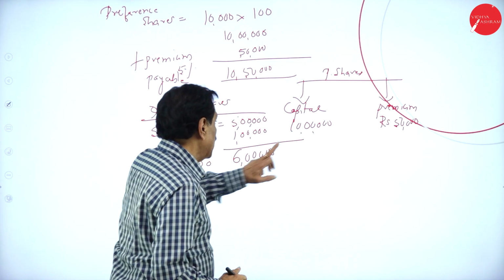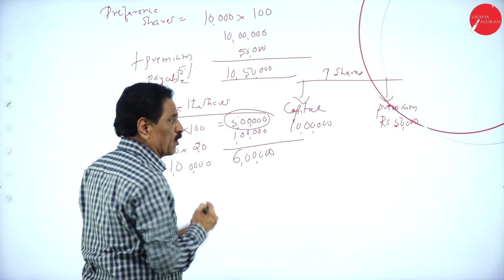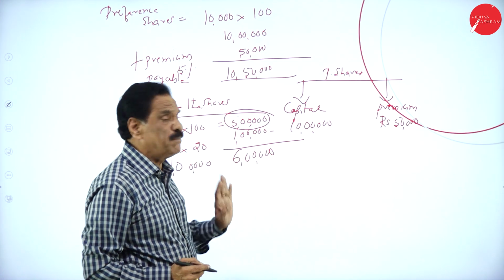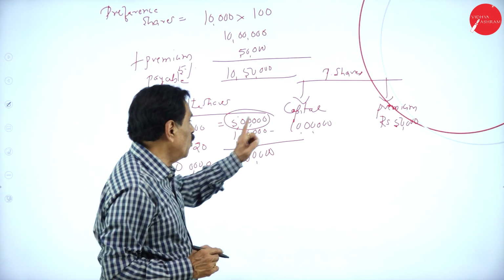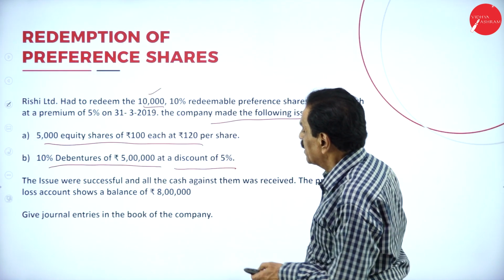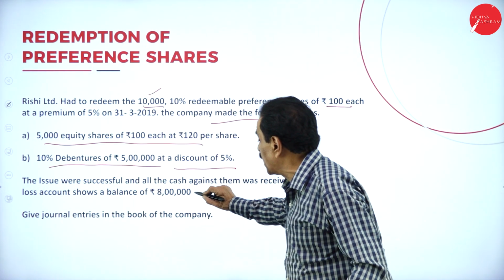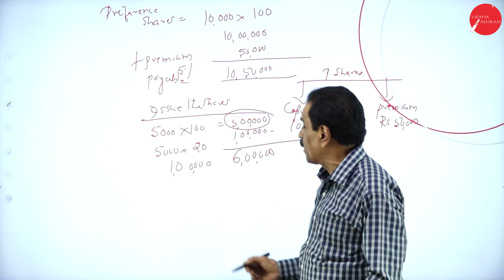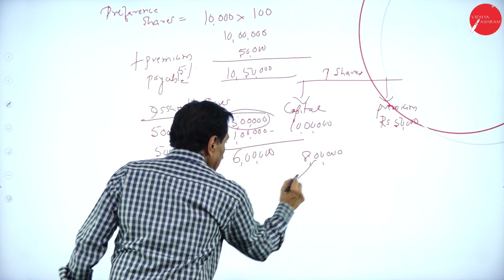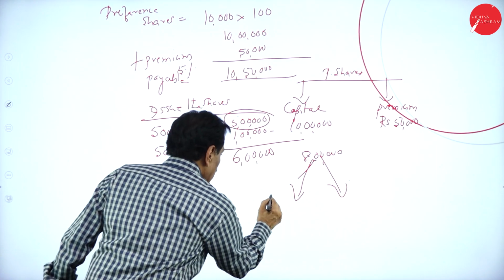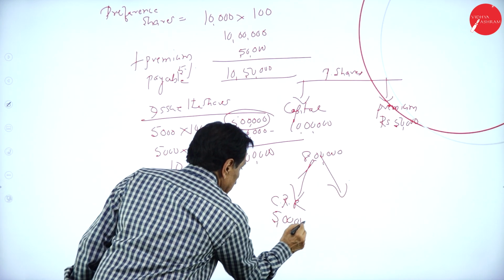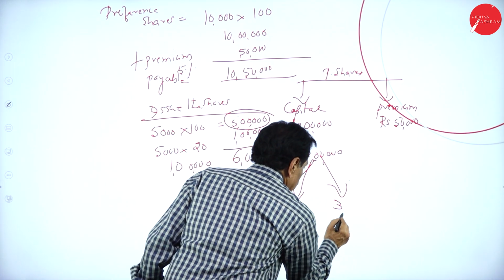How much do you have to pay? 10 lakh. How much available by issuing the shares? 5 lakh rupees. How much premium is payable? 50,000. How much available? 1 lakh. We can pay the premium with the help of equity share premium. So, out of 10 lakh, how much is already available? 5 lakh is available. Now, he says the profit and loss account had a balance of 8 lakh. You can utilize the profit and loss account. 8 lakh is there. You can create CRR to the extent of 5 lakh, another 5 lakh. 3 lakh is left over in the P&L account.